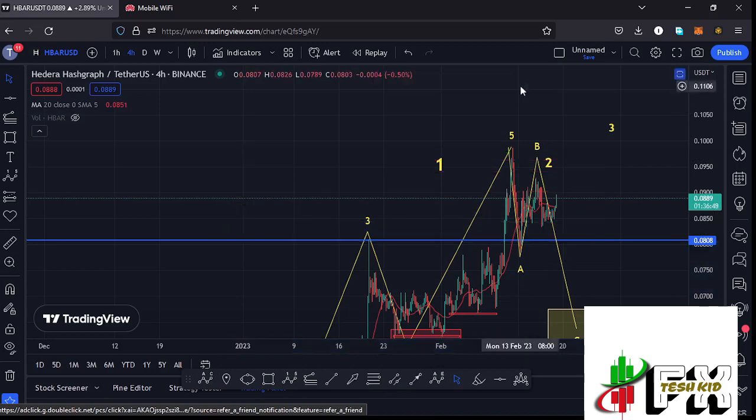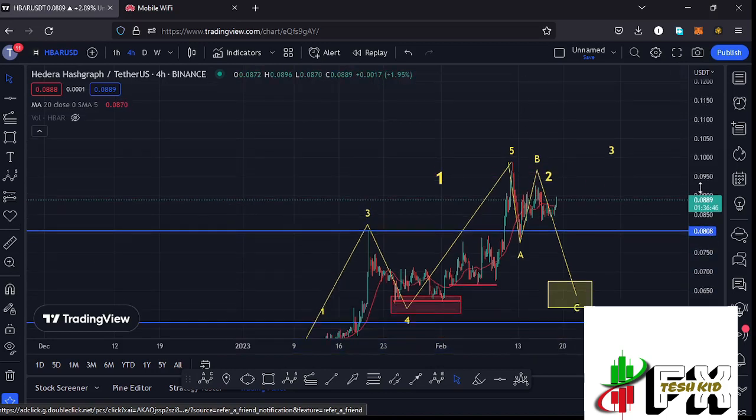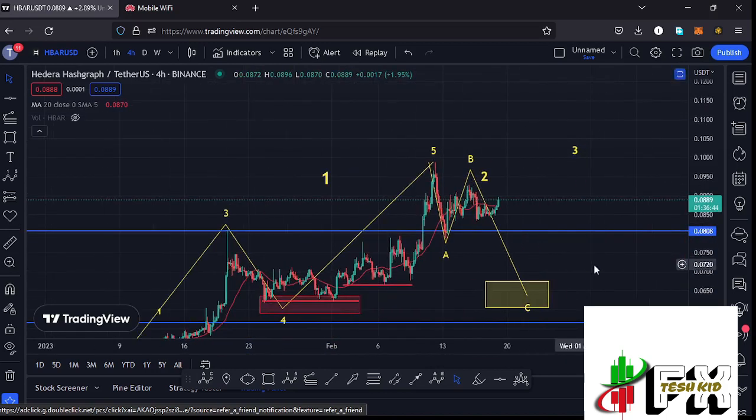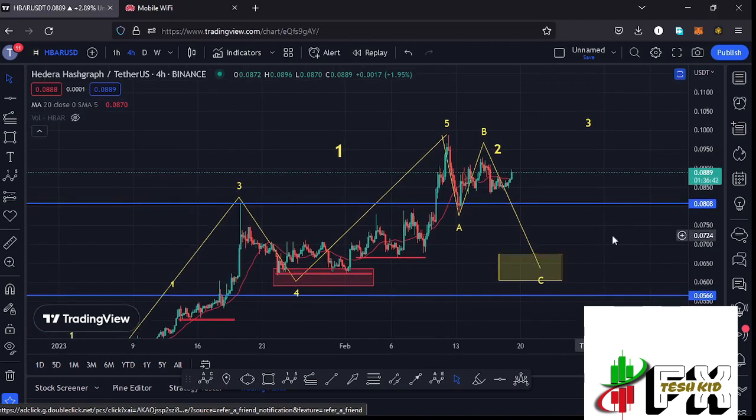And because of that, that gives me two possible scenarios that could be playing out over here on the HBAR chart. The very first one is that we have finished the formation of this wave 5 and also completed the formation of that larger Elliott wave count 1, and whatever we are seeing at the moment is the start of a corrective structure in the formation of a larger Elliott wave count 2,